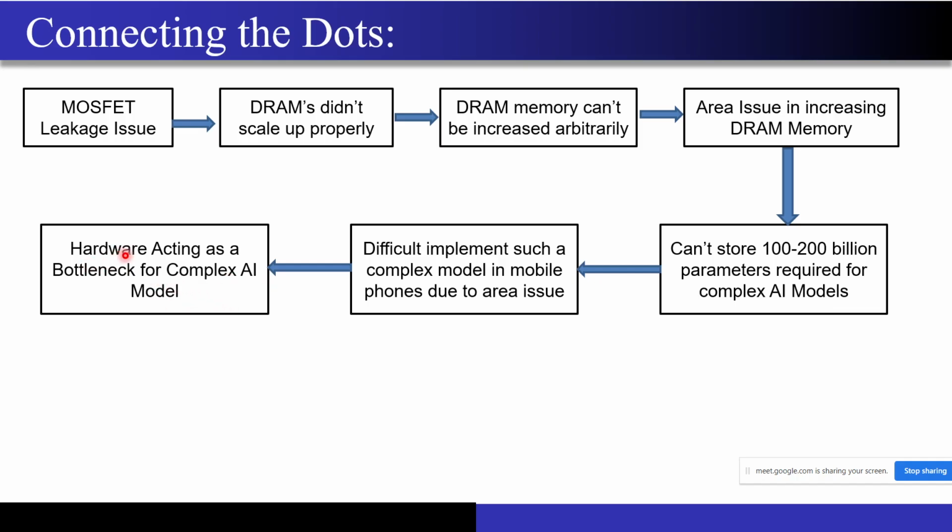You can search about neural processing units, and about what issues the semiconductor industry is facing for complex AI models. You will get a lot of articles. I suggest you please read them. I just wanted to tell you this flow because what we know from the course now is just this MOSFET leakage issue, right? We have the leakage current in the MOSFET, and this increases as you reduce the technology node, as you move to advanced technology nodes. So I wanted to connect the dots for you, like why such a small issue has caused such a huge amount of havoc, right?